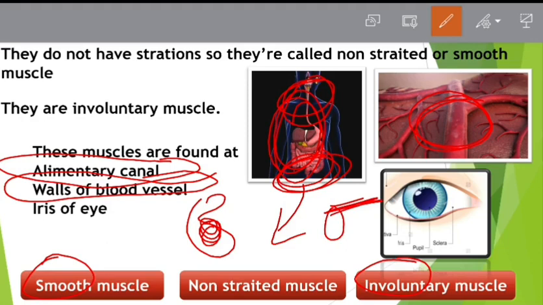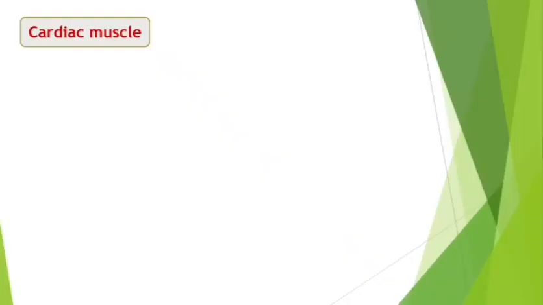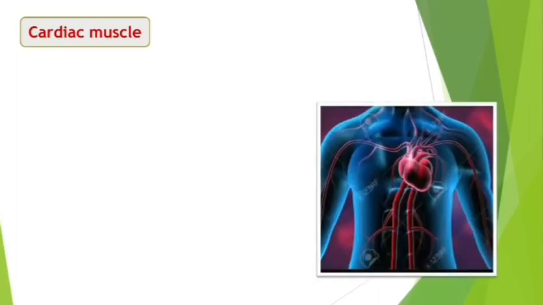If you run 10 kilometers, 20 kilometers, 30 kilometers, then the muscles of your hands and legs will get tired, or get fatigue. Fatigue means getting tired. Simple word. The muscles of your hands will get tired, the muscles of eyes, everything will get tired, but the heart will never get tired in your entire life.